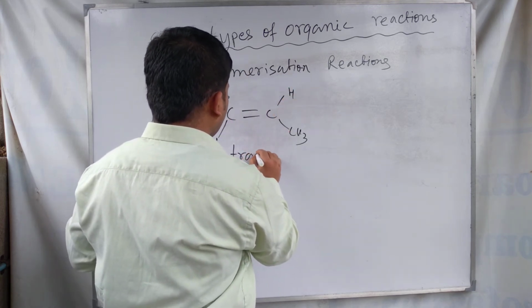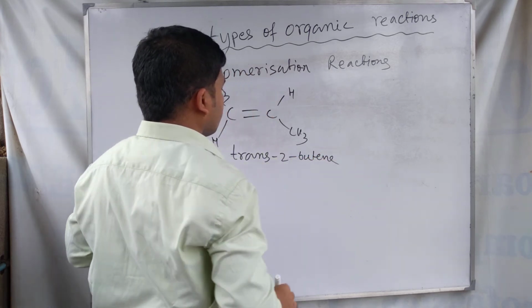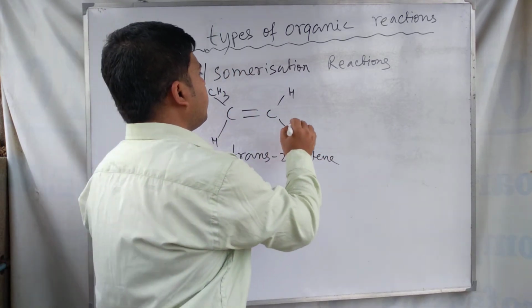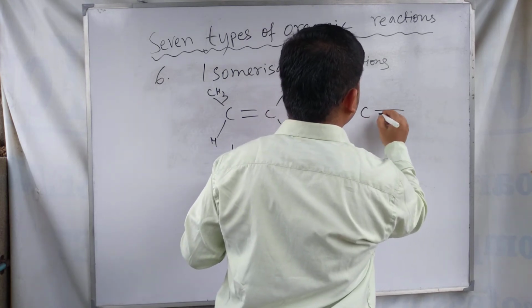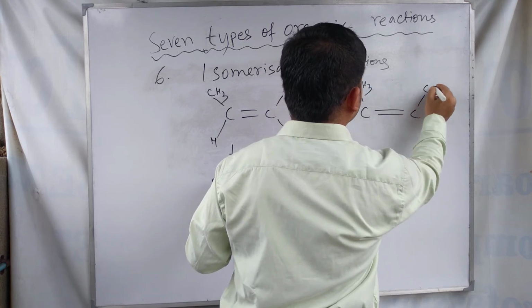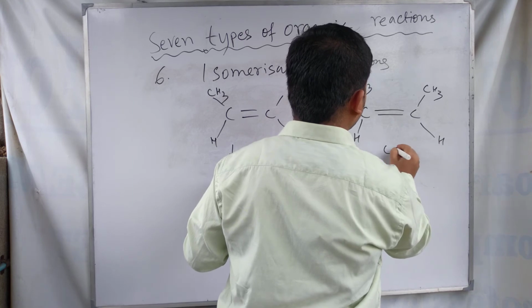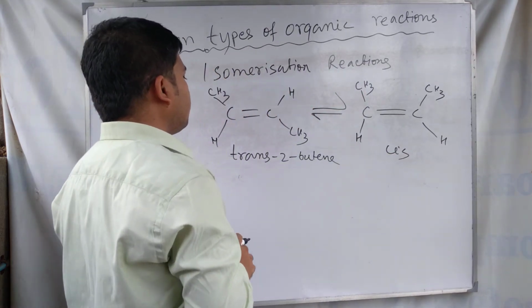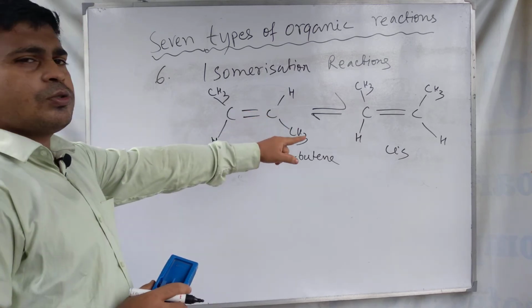In this case the reactant molecule just forms geometrical isomers, or some change of isomerization takes place. An example is trans 2 butene, and when it changes to the cis form, trans 2 butene changes to cis 2 butene.